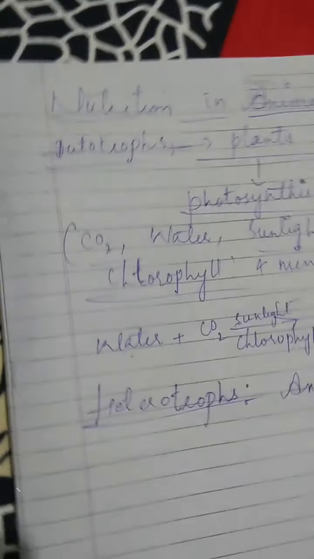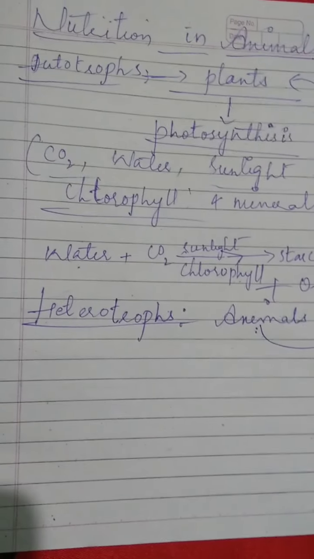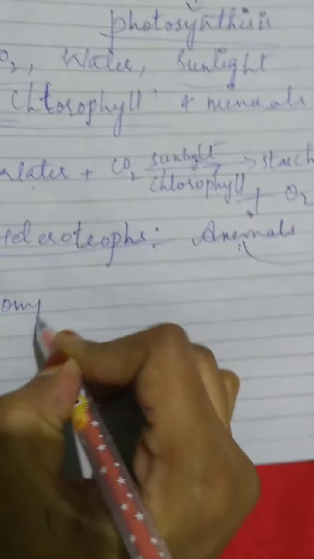In the last class we discussed that food consists of 5 main components. What are the components of food?